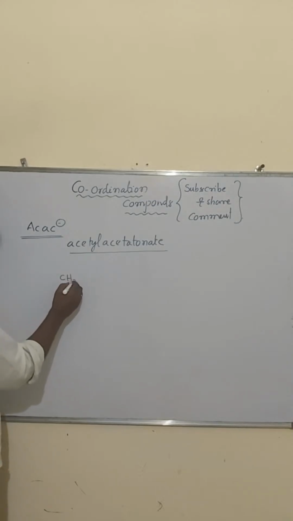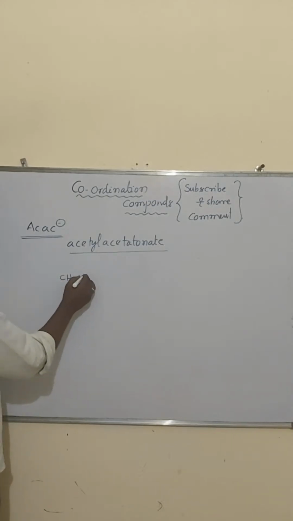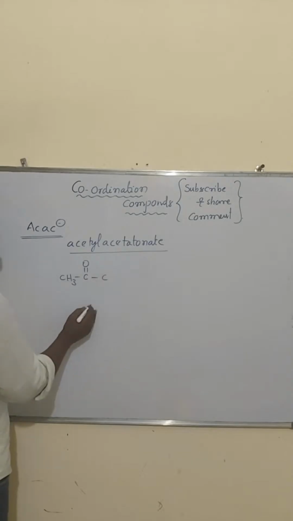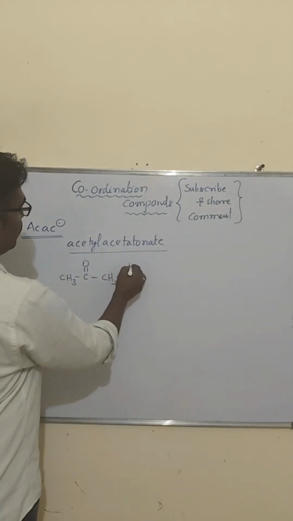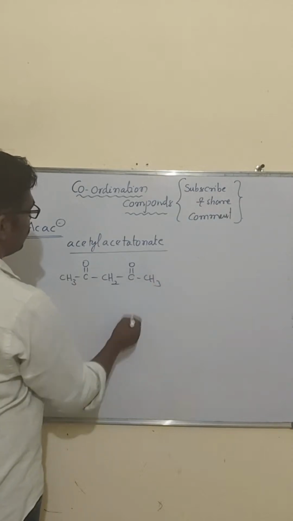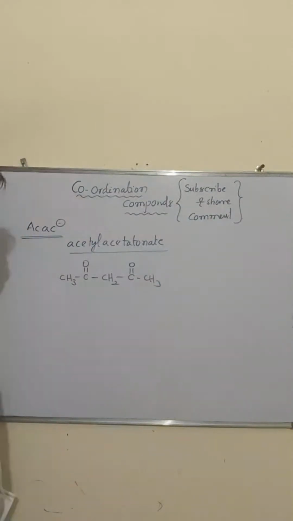Actually CH3 bond, then C double bond O bond, then CH2 bond, then C double bond O bond CH3. This we call acetyl acetonate.